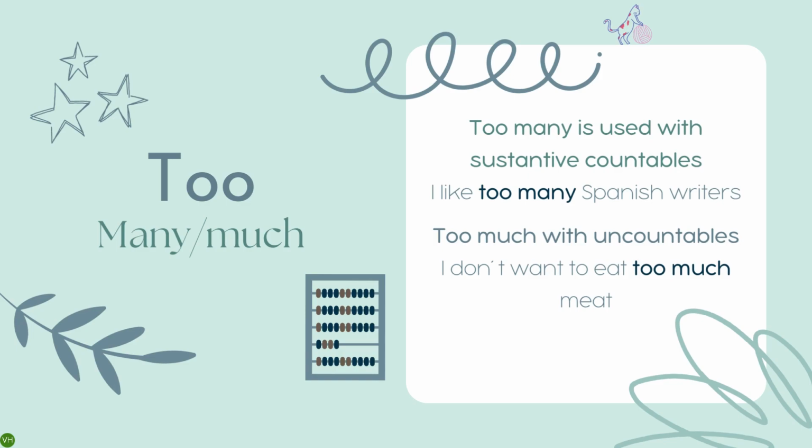Use of too for many and much. Too many is used with countable nouns. For example, I like too many Spanish writers. And too much is used with uncountable nouns. For example, I don't want to eat too much meat.